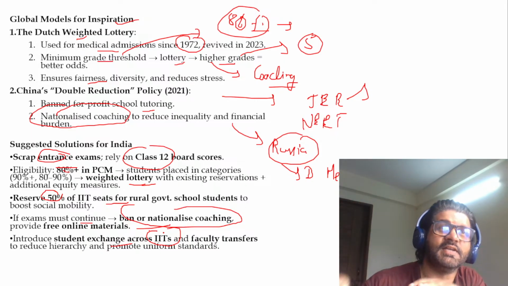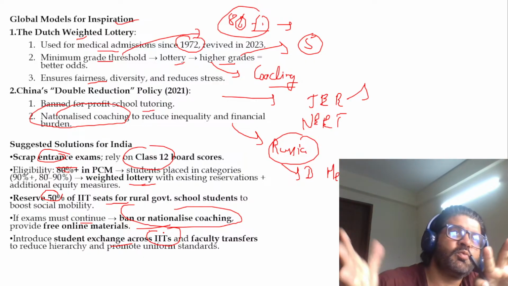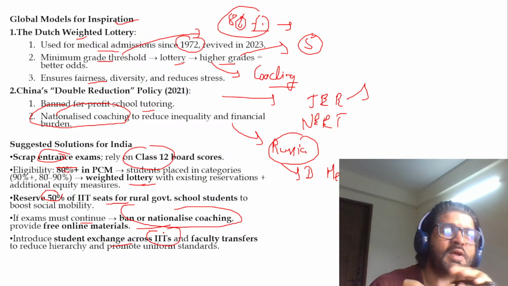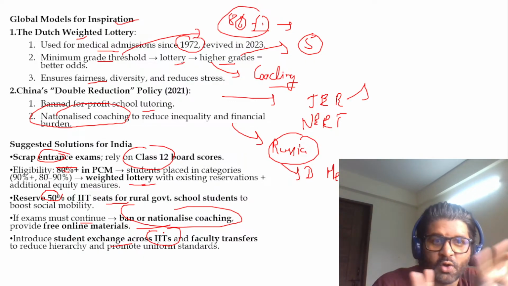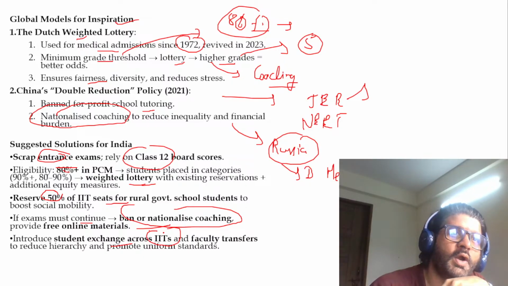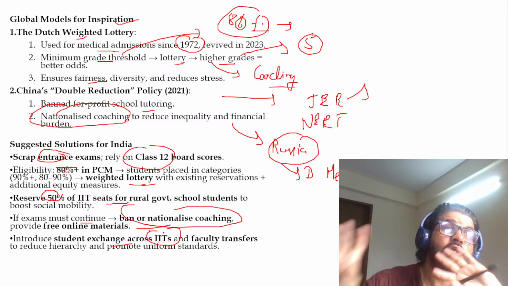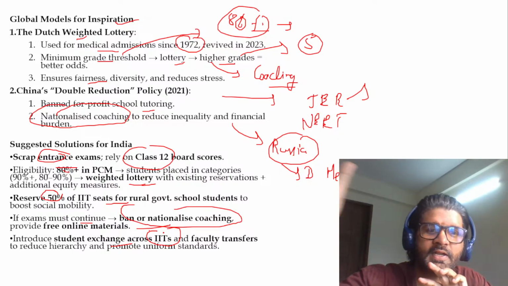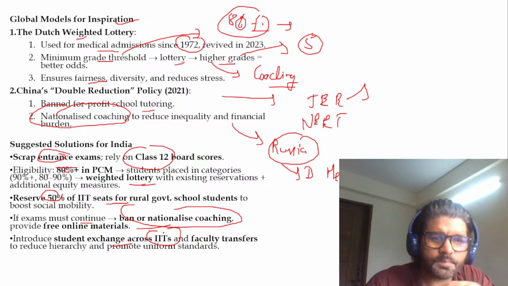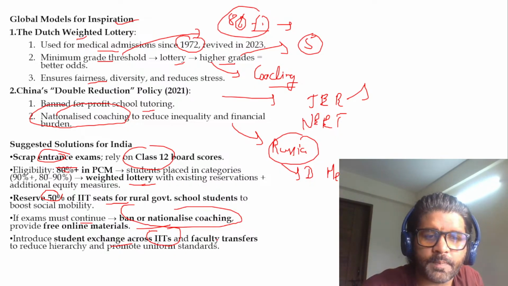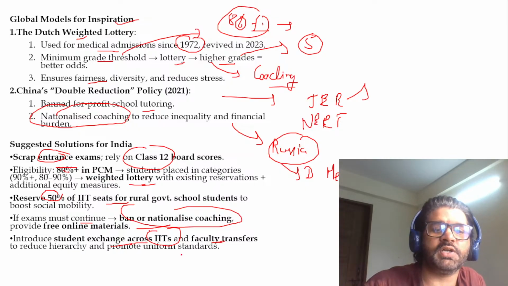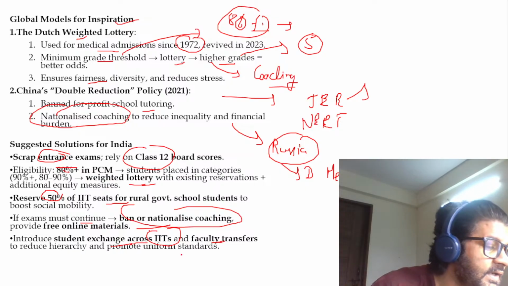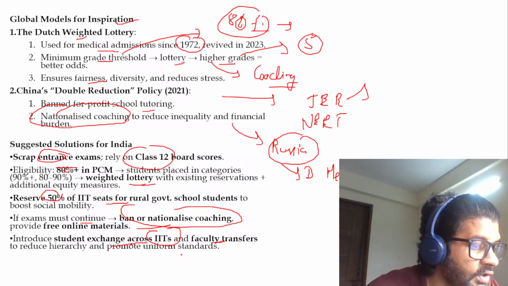Because even in IITs, IIT Kharagpur is awesome, in our time, and IIT Guwahati is not that awesome. IIT Guwahati is awesome. We used to go from IIT Agartala to IIT Guwahati, but compared to IIT Kharagpur, now the criteria is older IITs are much better than newer IITs. So to ensure that these things are not happening, ensure faculty transfer, student exchange for proper uniform standards. So again, these are some awesome things.